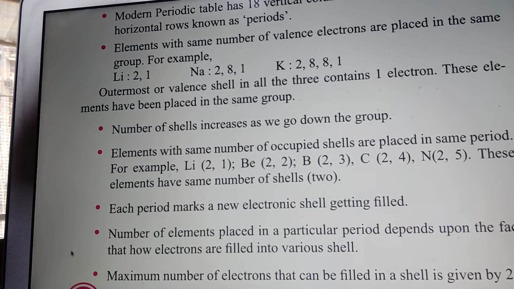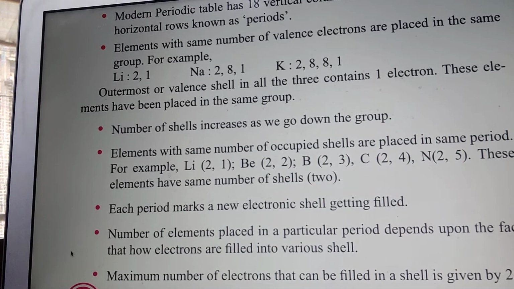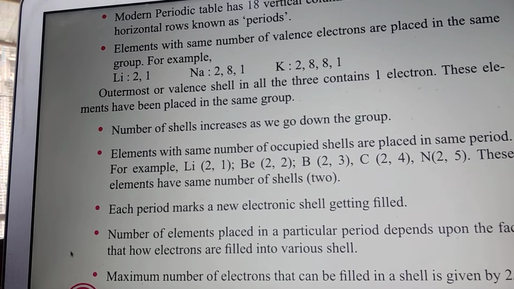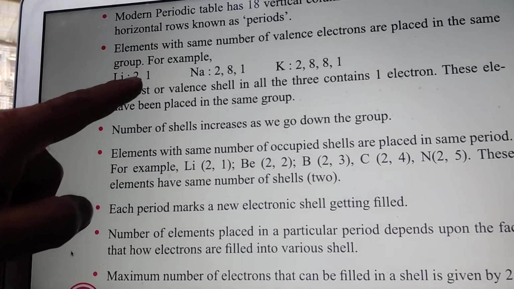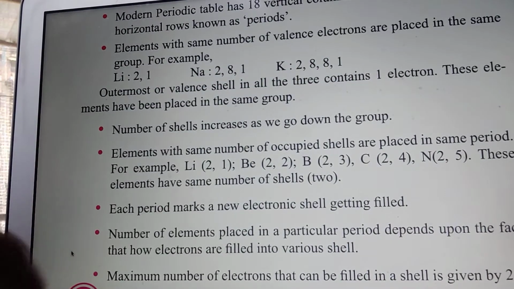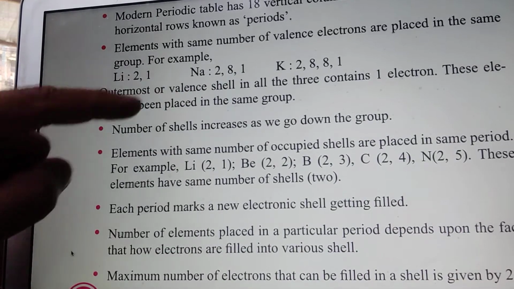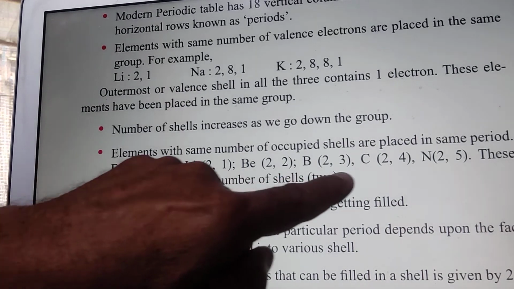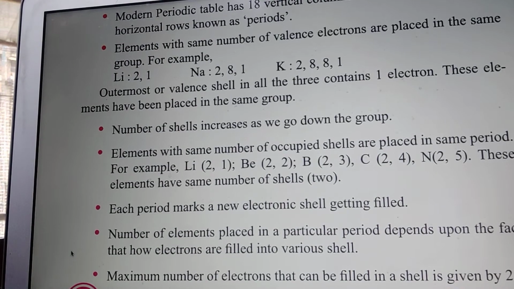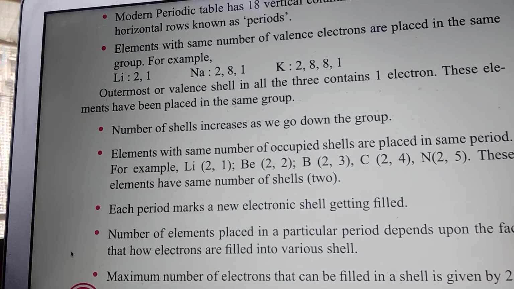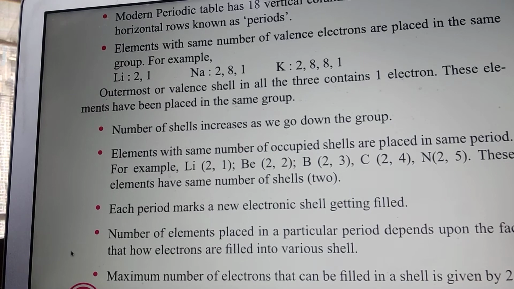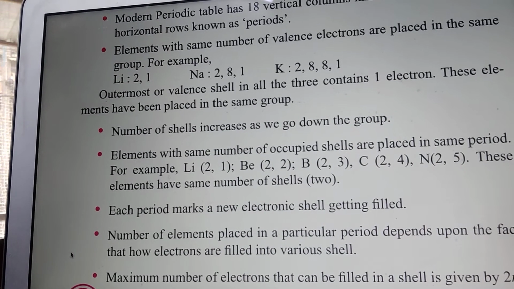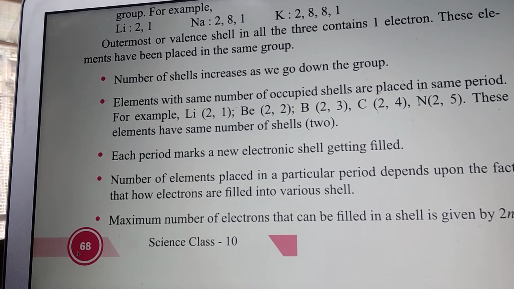So elements with the same number of occupied shells are placed in the same period. If their outermost orbit has the same number of electrons, they are placed in the same group. But if their shells are the same, then they are placed in the same period. Each period marks a new electronic shell getting filled. The number of elements placed in a particular period depends upon how electrons are filled into various shells.